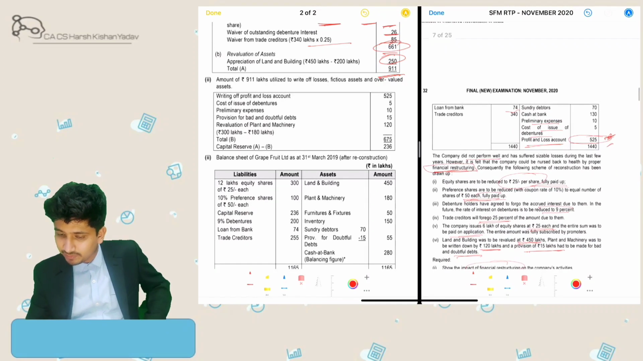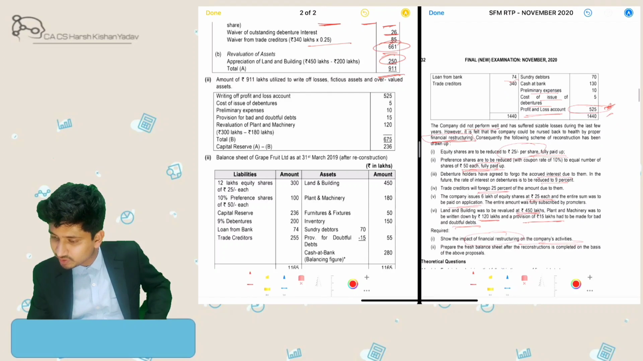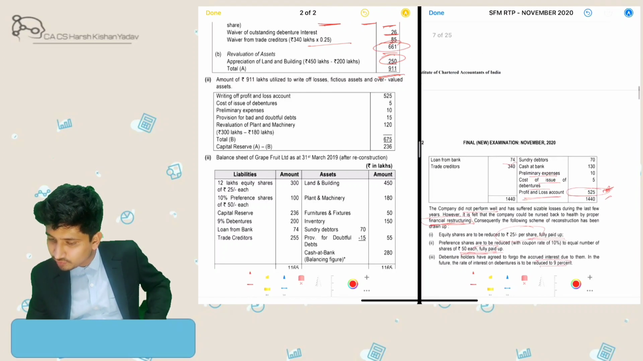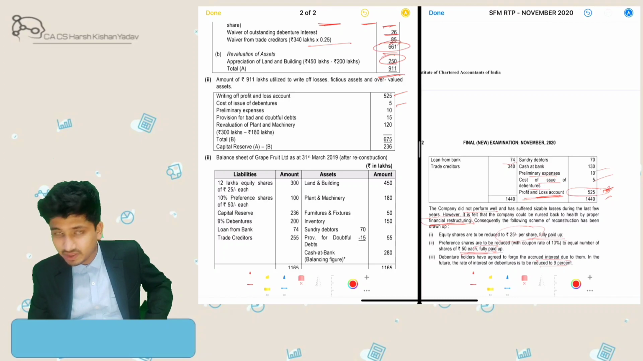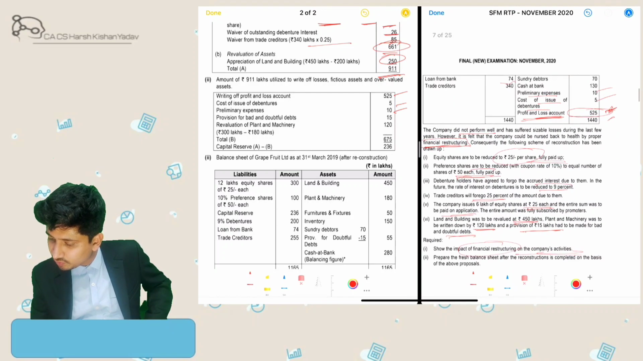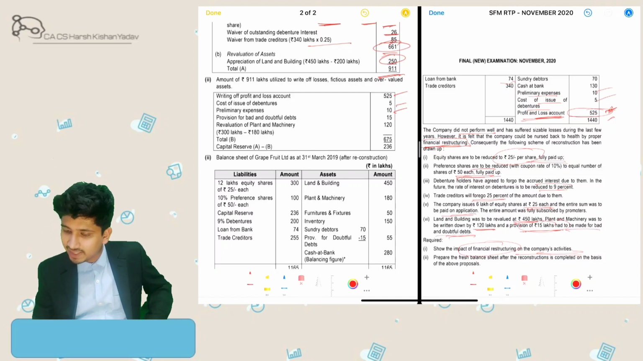Then what I have done from this is, we will first of all write off the P&L account balances. So 525 P&L account balance will be written off. Then cost of issue of debentures would be taken care of. Then preliminary expenses will also be taken care of. Then we were having 15 rupees of provision to be made for bad and doubtful debts. So 15 rupees provision. 120 lakhs was the impairment of plant and machinery, so it will also be done. So total 675 lakhs is the effect given.